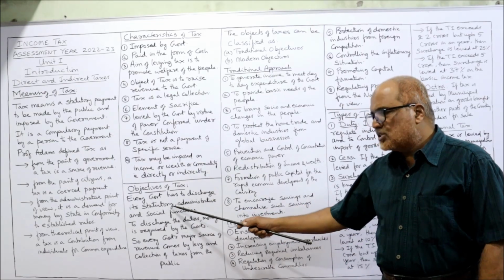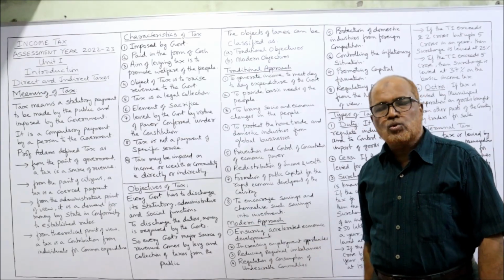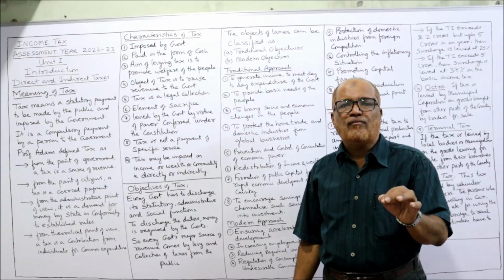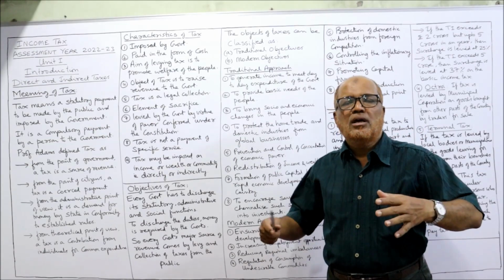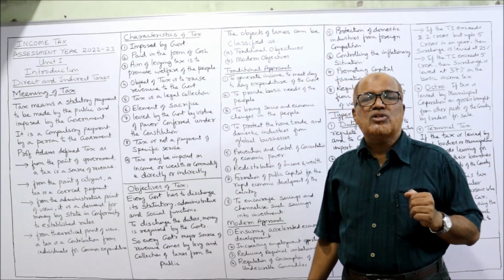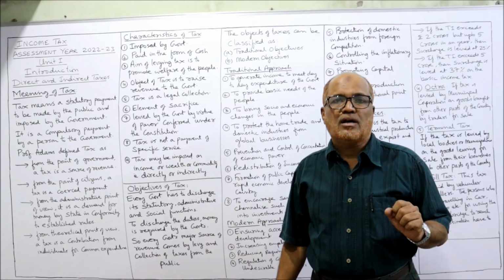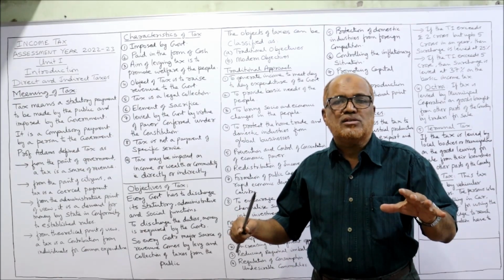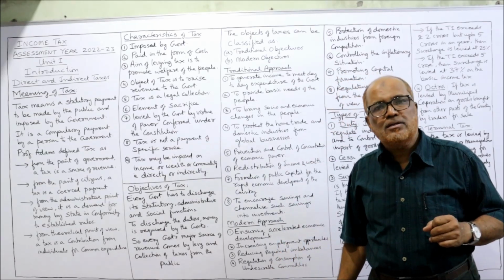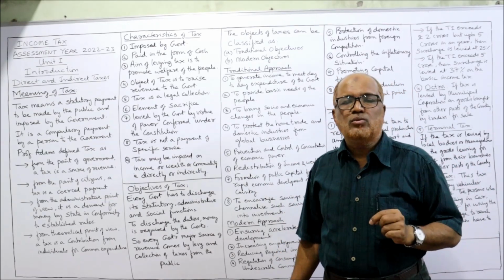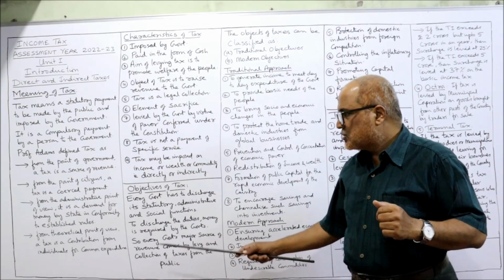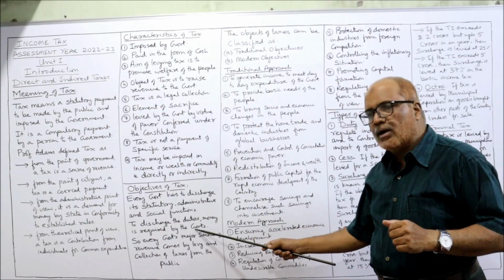Every government has to discharge its statutory, administrative and social functions. In every country, the government has to discharge a number of functions. Statutory functions are there, administrative functions are there, social functions are there. All these are the functions or duties of the government. But for discharging all these duties, the government needs funds. The government needs money.